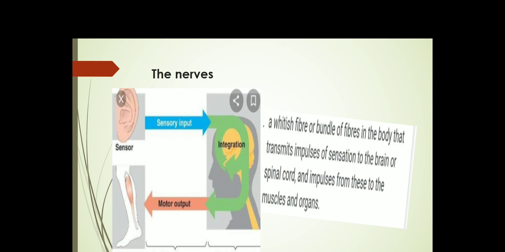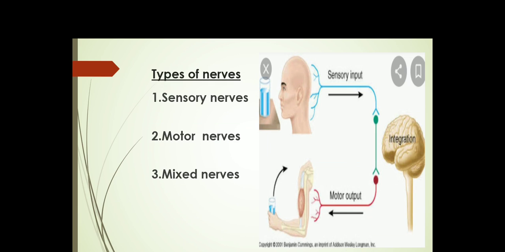A nerve is a whitish fiber, or a bundle of fibers inside the body, responsible for transmitting messages to the brain or the spinal cord, and impulses from these to the muscles and organs. Now we will discuss the types of nerves. There are 3 types of nerves.